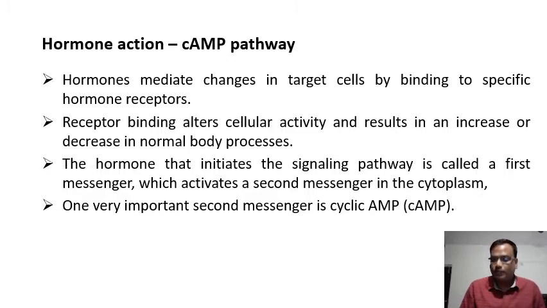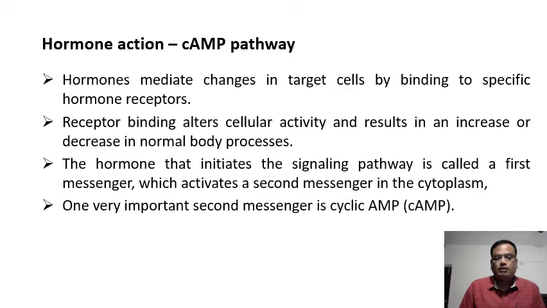So the actual message is coming from the brain to do something, and that message has to be delivered to the target cell, and that is done by the hormone molecule. Therefore the hormone molecule is considered the primary messenger.